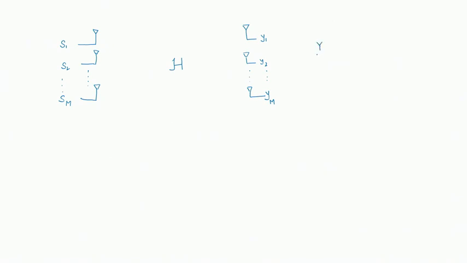So, we would write Y is equal to H, which is the H matrix, times S plus noise, right. So, now what we see is that this is an MR cross MT matrix, or for the sake of simplicity let us take it as M. For a non-square matrix, of course, you have to do the pseudo inverse, and this is M cross 1, and this is also M cross 1, this is also M cross 1.